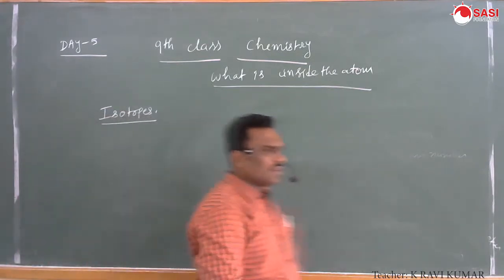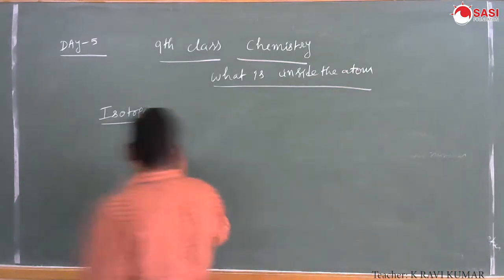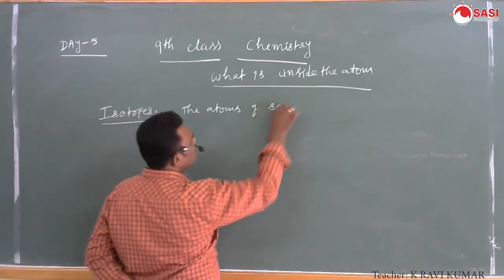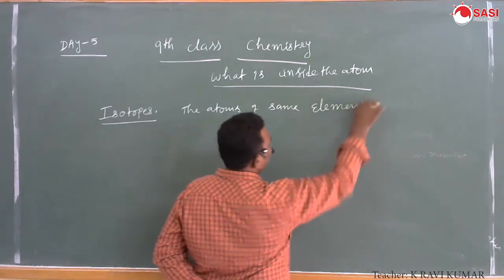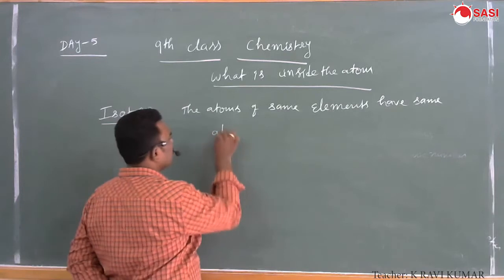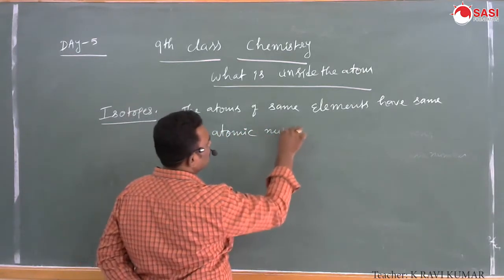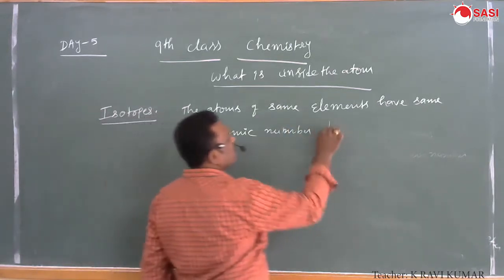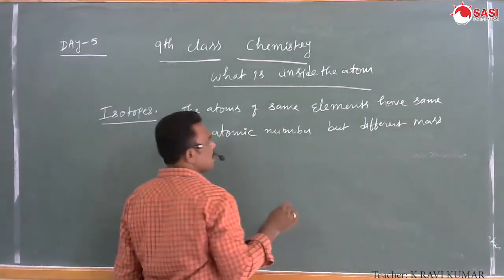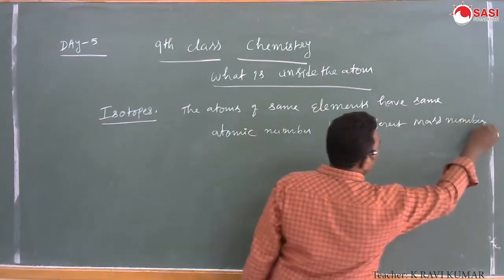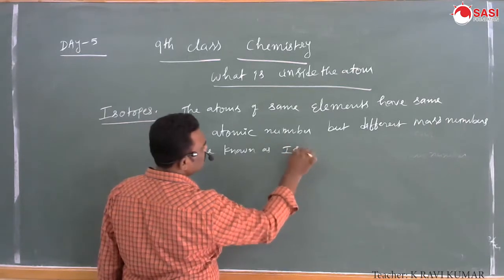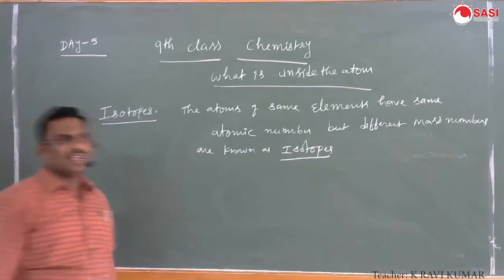The atoms of the same element having the same atomic number but different mass numbers are known as isotopes.